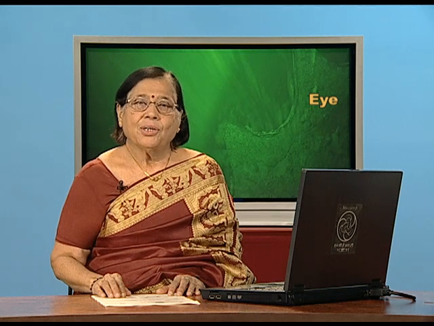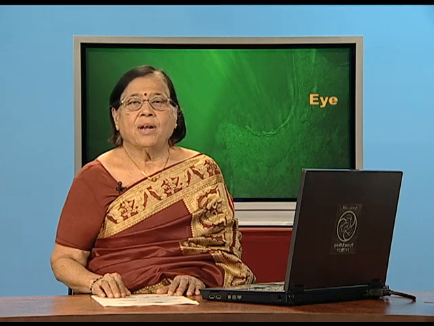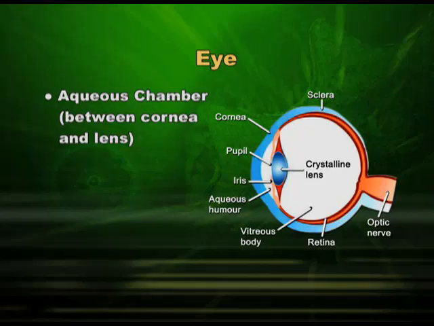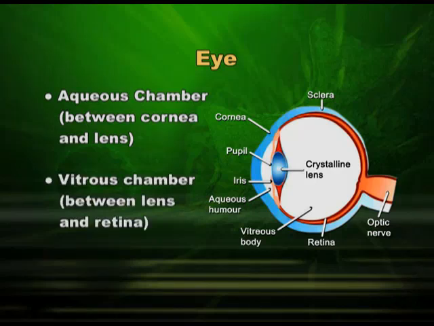Now children, let us also understand about certain chambers in our eye. We have two major chambers: one between cornea and the lens, we call it the aqueous chamber, and one between lens and retina, we call it the vitreous chamber.